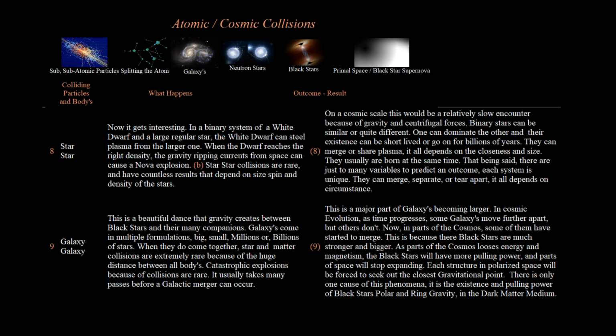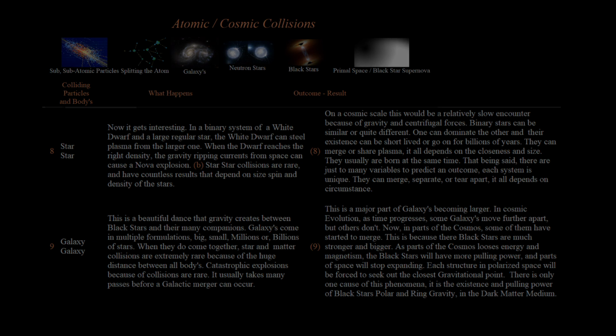In cosmic evolution, as time progresses, some galaxies move further apart, but others don't. Now, in parts of the cosmos, some of them have started to merge. This is because their black stars are much stronger and bigger. As parts of the cosmos lose energy and magnetism, the black stars will have more pulling power, and parts of space will stop expanding. Each structure in polarized space will be forced to seek out the closest gravitational point. There is only one cause of this phenomenon, it is the existence and pulling power of black stars' polar and ring gravity, in the dark matter medium.